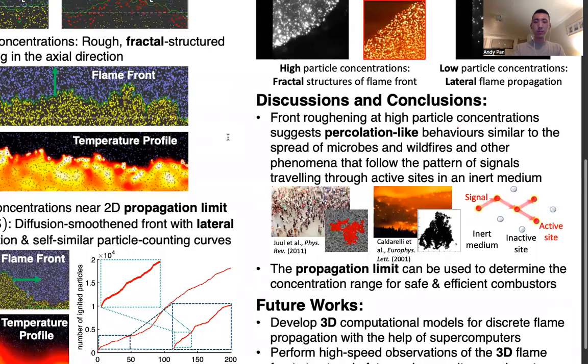The modeled and observed front structures suggest percolation-like flame behaviors similar to the spread of microbes and forest fires, which are particularly interesting to theoretical physicists. Also, we can use the propagation limit to figure out the concentration range for safe and efficient metal burners.